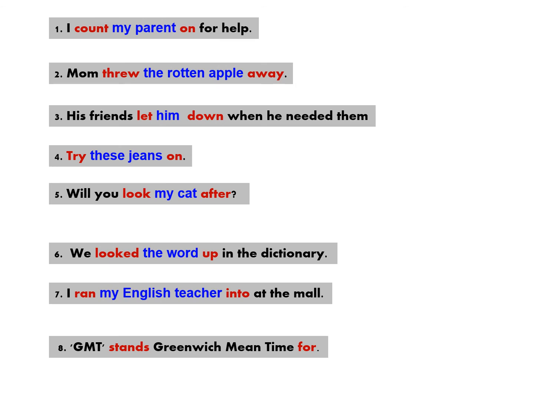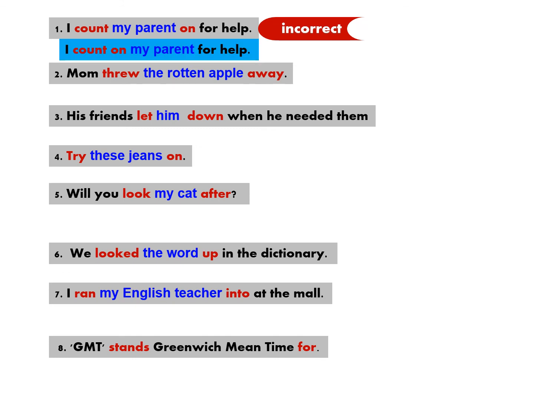So, number one, I count my parents on for help. Is it correct? Is count on separable? No. Count on is non-separable, so the sentence is incorrect. So the correct structure is I count on my parents for help. Number two, mom threw the rotten apple away. So is throw away separable or non-separable? Yes, it is correct because throw away is separable. His friends let him down when he needed them. So let down, is it separable? Yes, it is separable and it's correct.